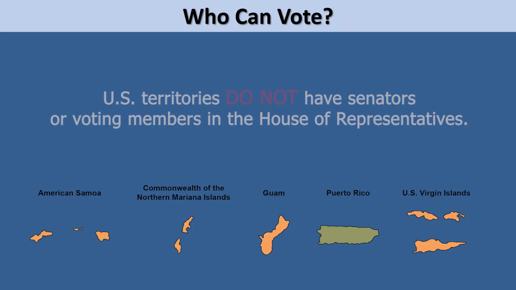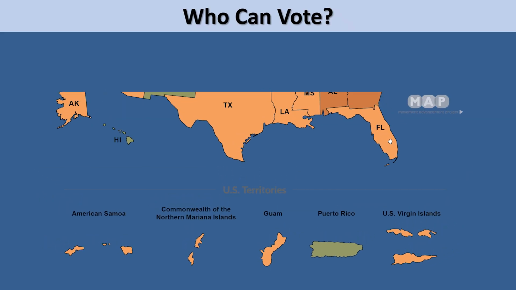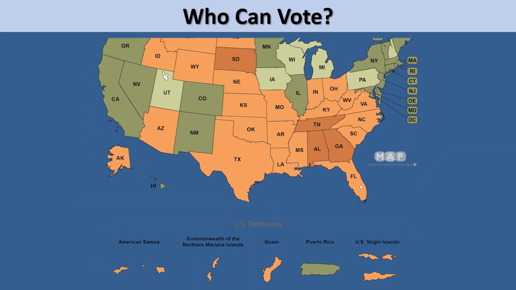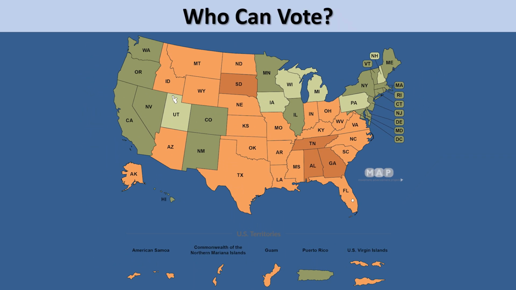If a U.S. citizen who is a resident of a territory moves to a state, however, and becomes a legal resident of that state before the next presidential election, they can vote for president at that time as long as they are at least 18 years old.